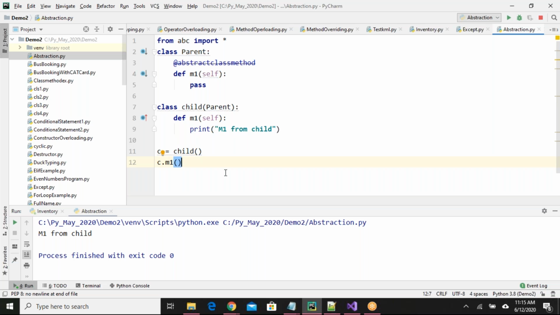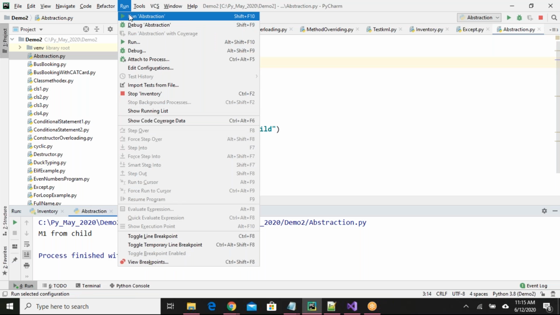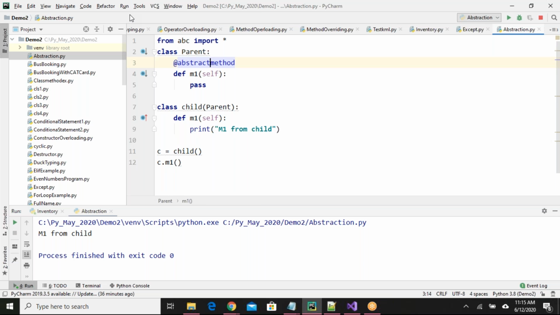Even if I put a keyword called abstract method, sorry guys, it's an abstract method. Child is fine.